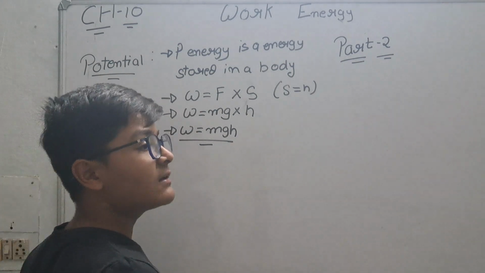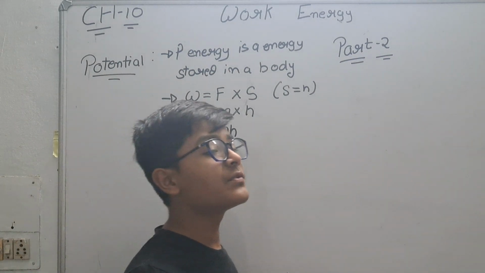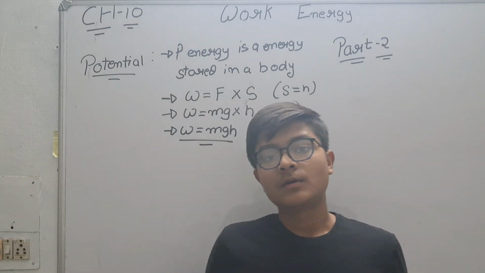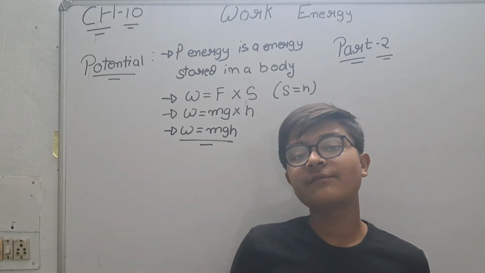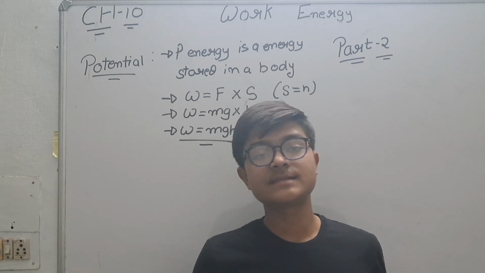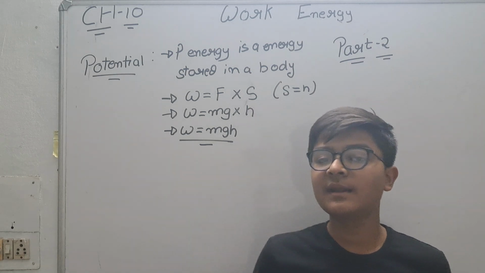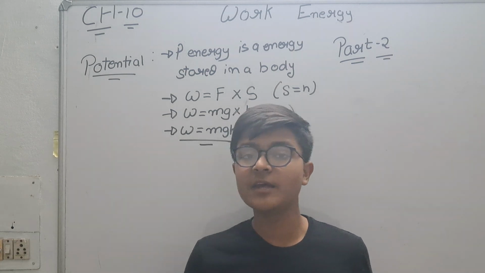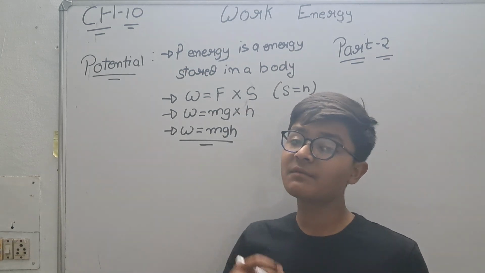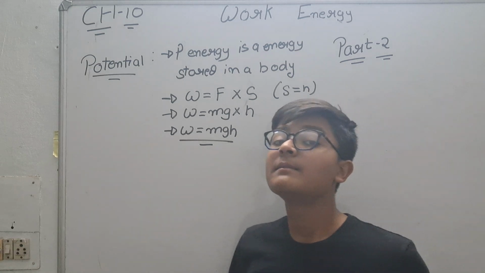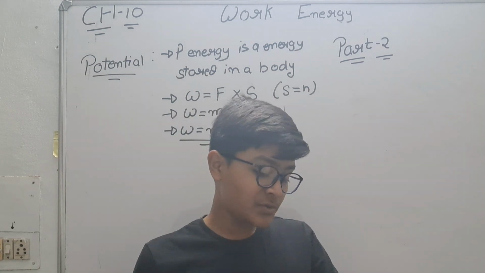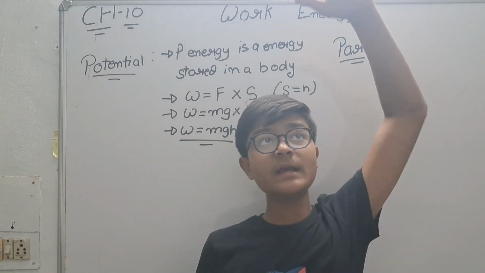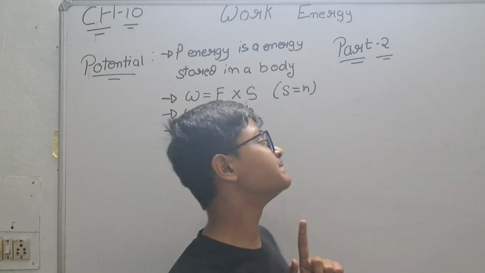Now we have learned the formula F is equal to ma, where a is the acceleration. In chapter number 9 we have seen F is equal to mg, where g is the acceleration due to gravity. So we can put a as well as g, but we will put g only, not a, because a is in terms of motion on the road as well, but g is in terms of only and only gravitational force. So we will put g only.